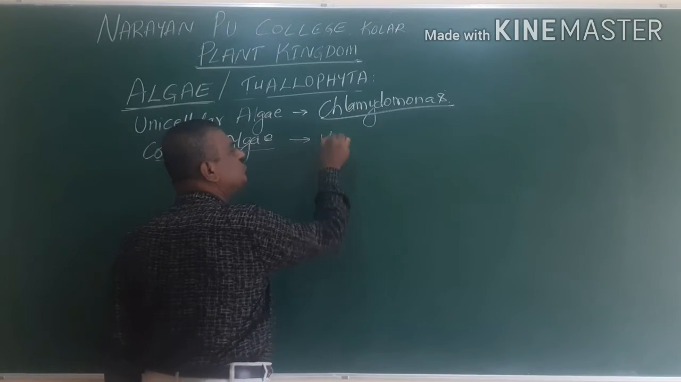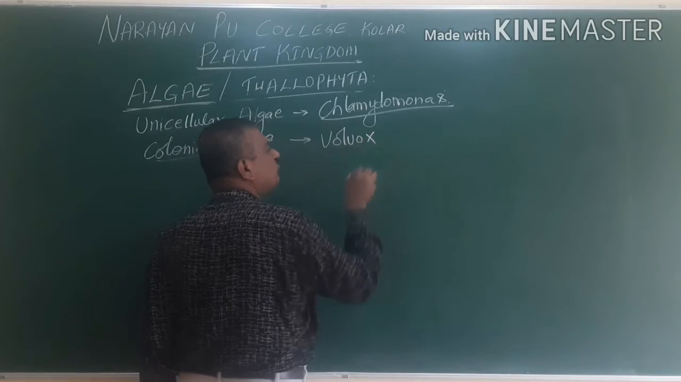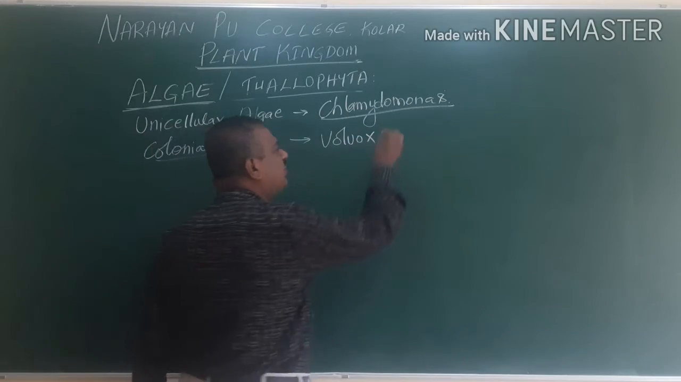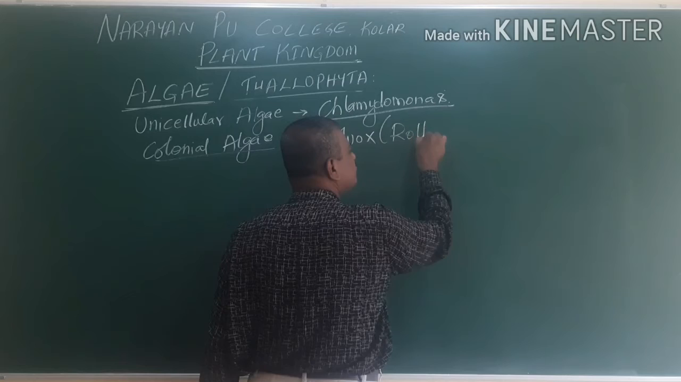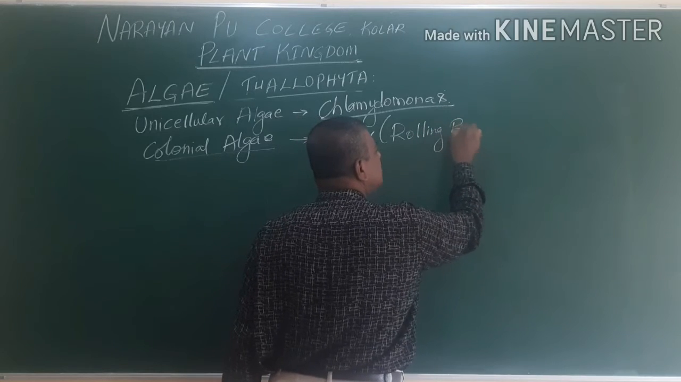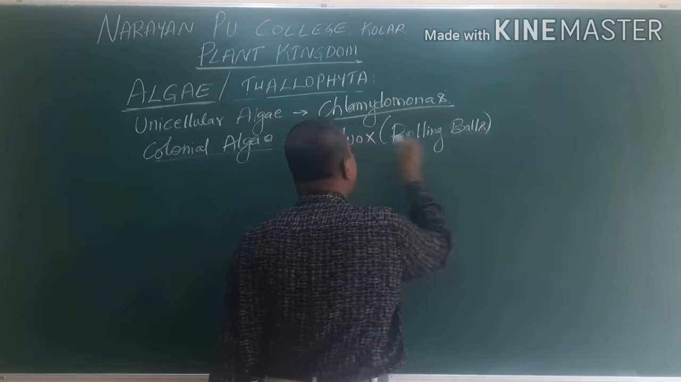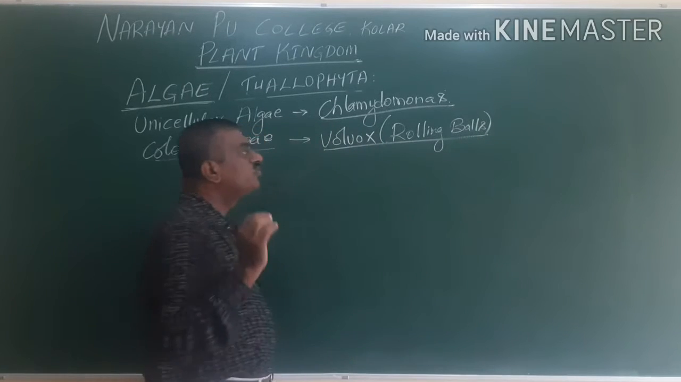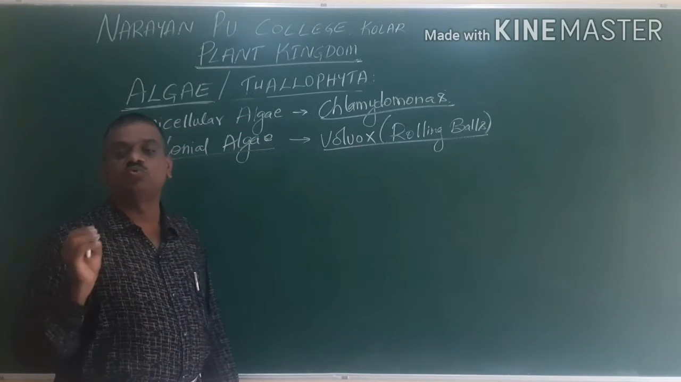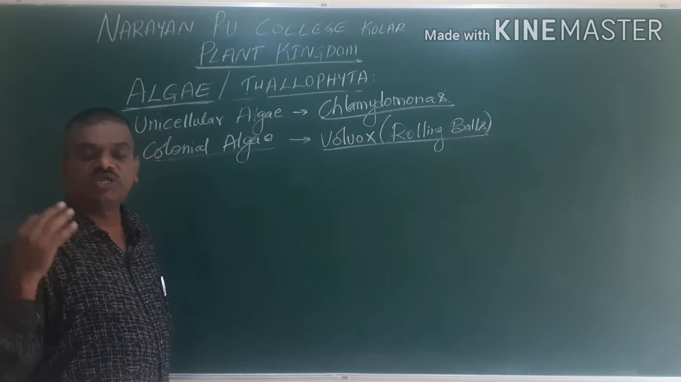For this we use the word Volvox. Volvox is also called rolling balls. This is one of the colonial algae. So Volvox is called rolling algae.